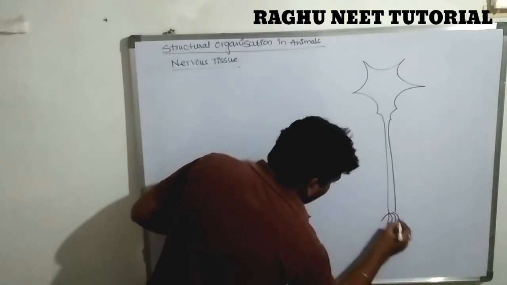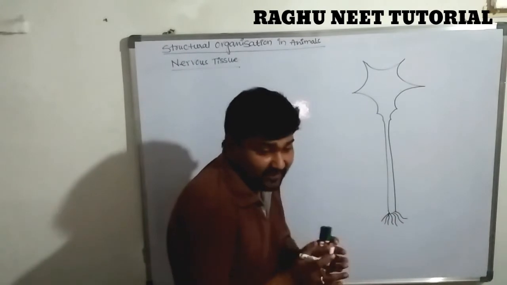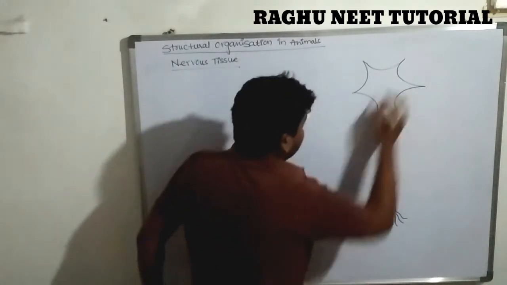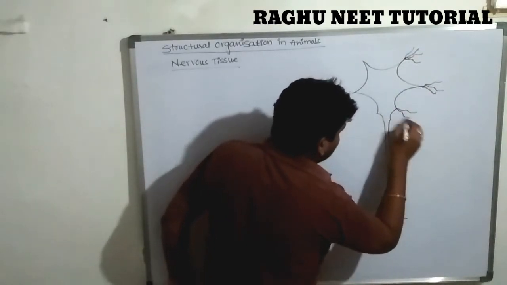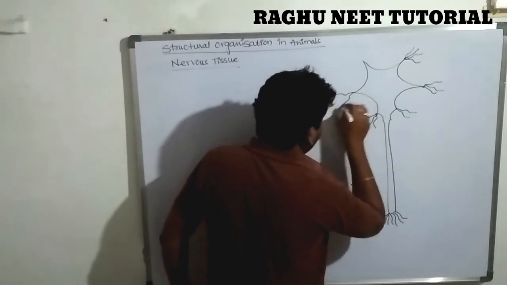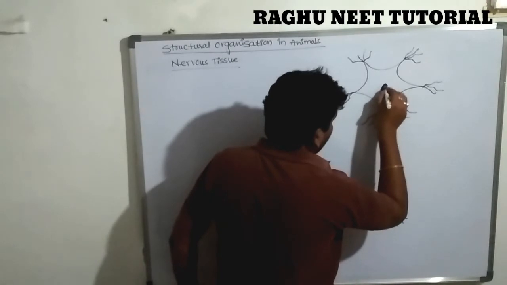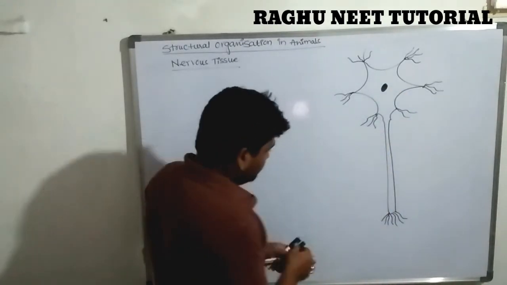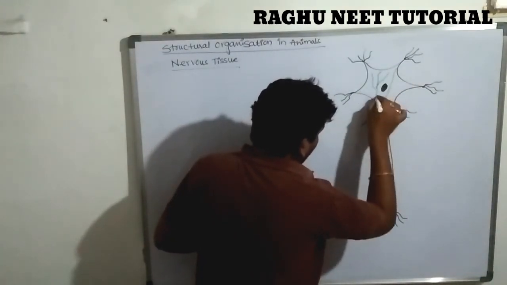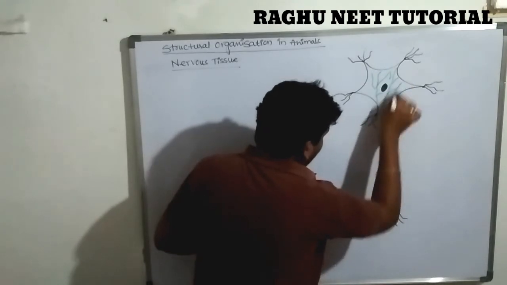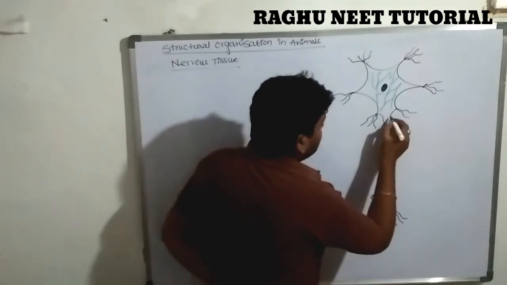This is a neuron. There are long processes, and a flask or star shaped structure, with long and short processes. This one is known as microfilaments or microtubules in the cytoplasm region.